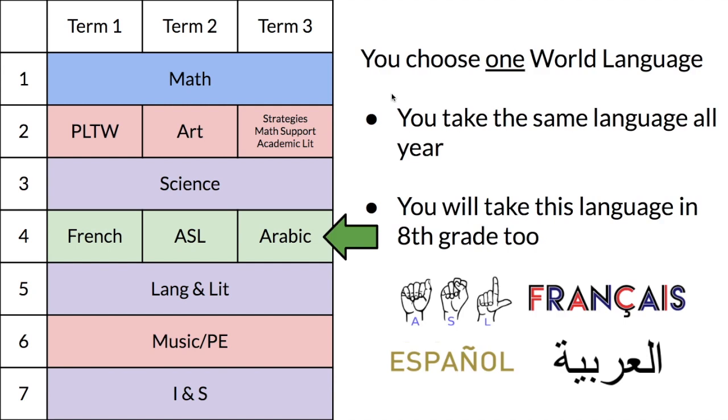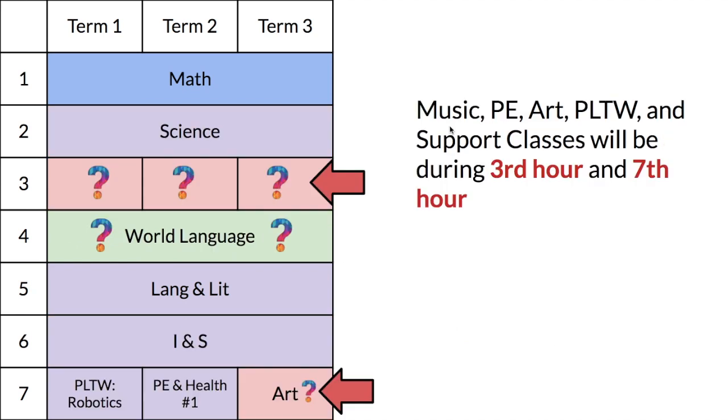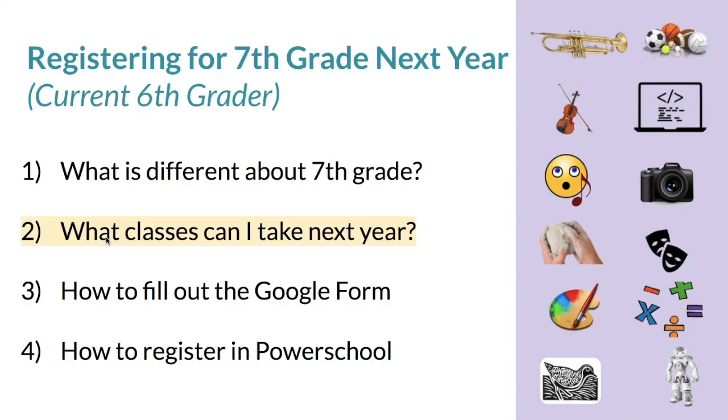You can choose to take PE for 2 terms next year. Another difference is that this year you took 3 world languages for 1 term each. Next year, you'll choose 1 world language, and you will take that same language all year, and you'll take that language in 8th grade, so choose carefully. The last big difference about 7th grade is your music, PE, art, PLTW, and support classes will be during 3rd hour and 7th hour.